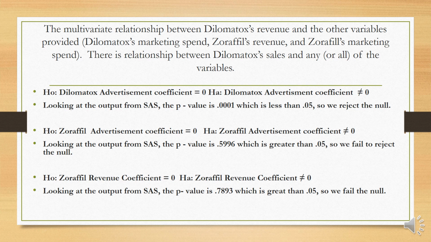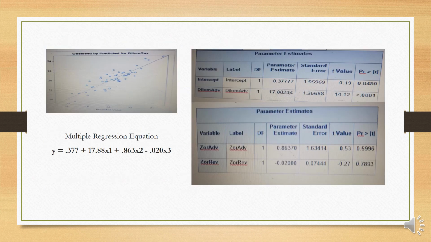For the hypothesis that the Zorafil advertisement coefficient equals 0, the alternative hypothesis would be that Zorafil's advertisement coefficient does not equal 0. Looking at the next slide in the output from SAS, we will see the p-value is 0.5996, which is greater than alpha, so we fail to reject the null. Looking at the hypothesis that the Zorafil revenue coefficient is 0, and the alternative hypothesis that the Zorafil revenue coefficient is not equal to 0, we'll look at the output from SAS and see the p-value is 0.7893, which is greater than alpha, so we fail to reject the null. We can see that output on the right with the p-values. This produced a multi-regression equation of y equals 0.377 plus 17.88x1 plus 0.863x2 minus 0.020x3. I received that from the parameter estimates to the right.